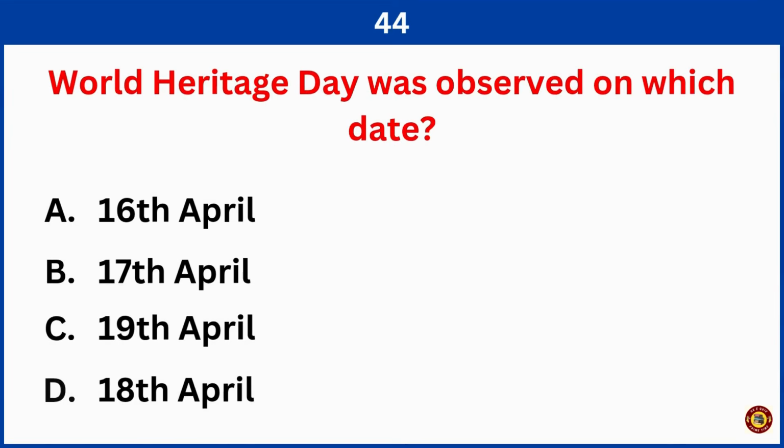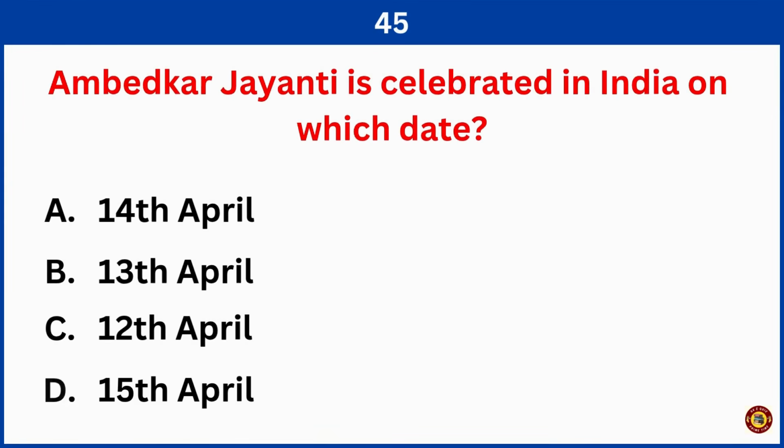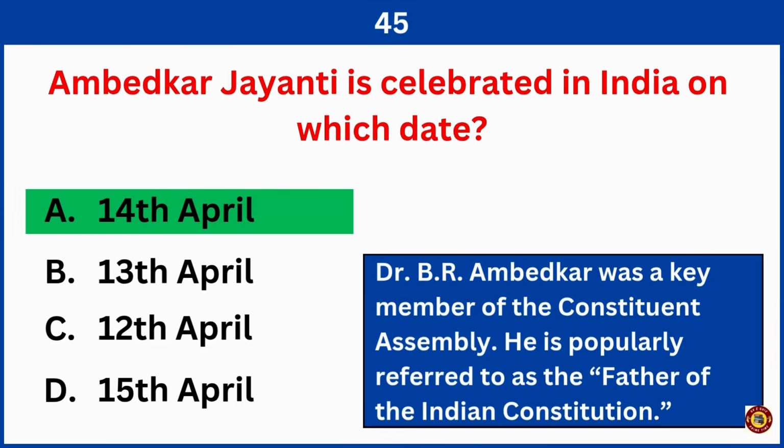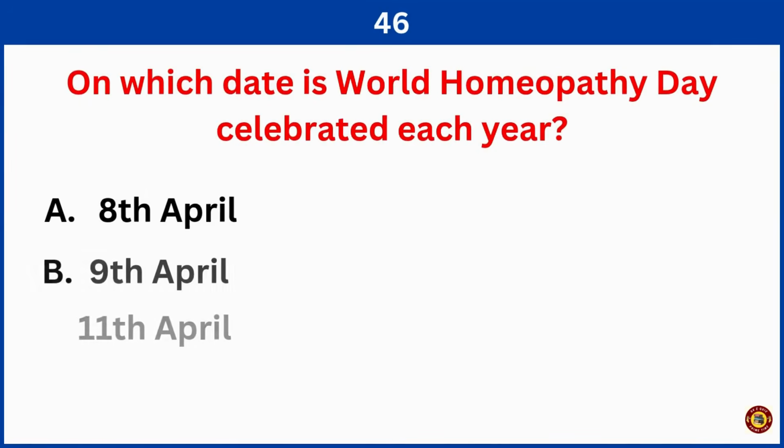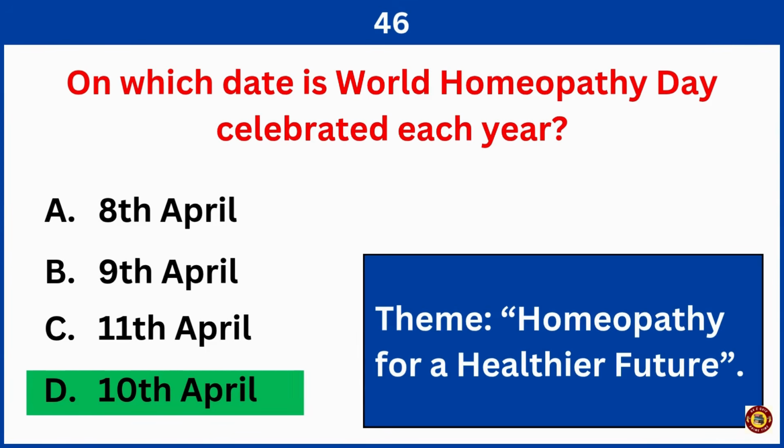World Heritage Day was observed on which date? Right answer is option D, 18th April. Ambedkar Jayanti is celebrated in India on which date? Right answer is option A, 14th April. On which date is World Homeopathy Day celebrated each year? Correct answer is option D, 10th April.